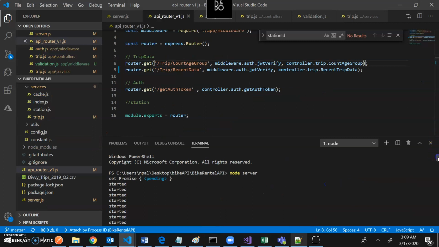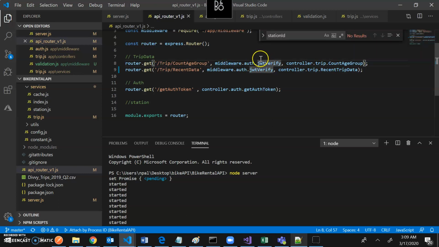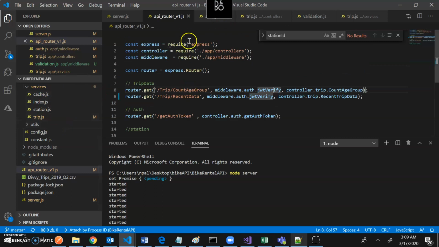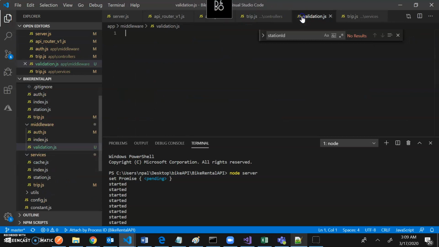As you can see over here, I registered some middleware functions. I want to pass over here some validator before I go to authentication. So if the data in the query is good, then only I can go further. I just created, while pausing the video, a small file which is validation.